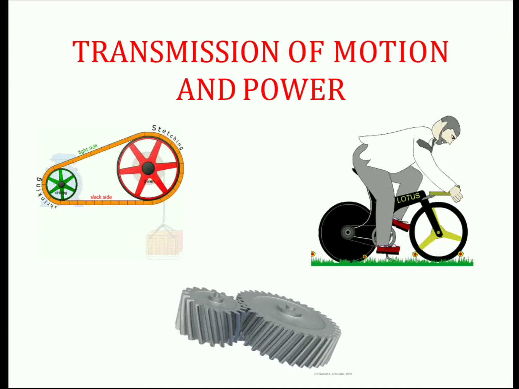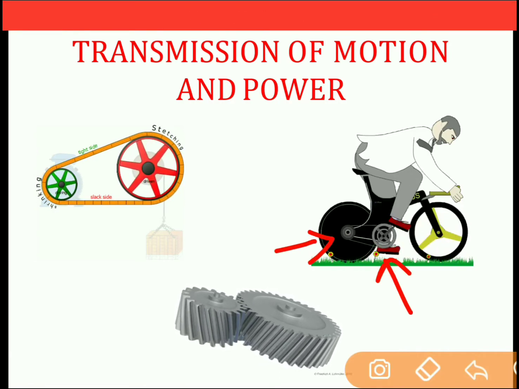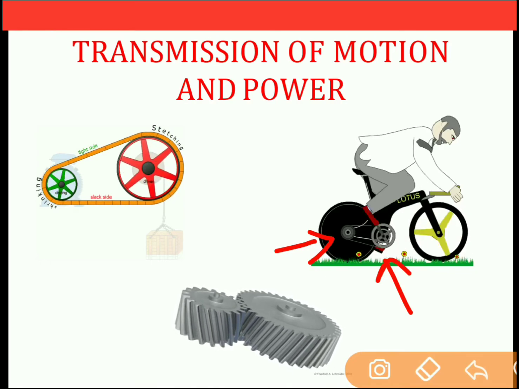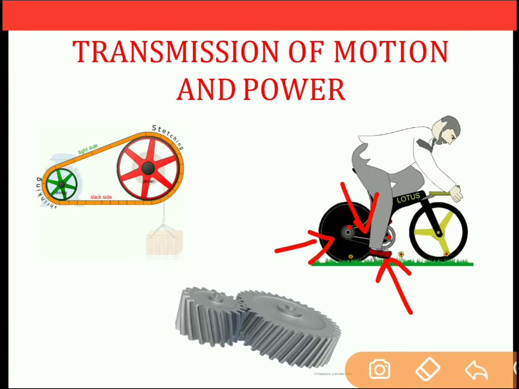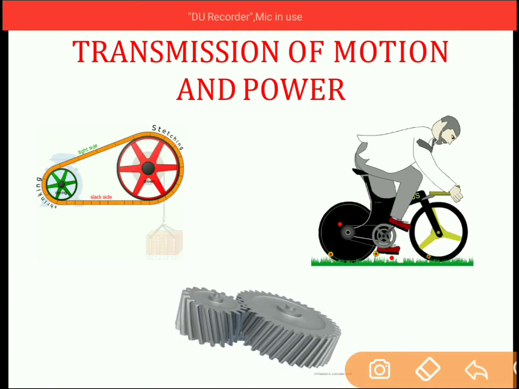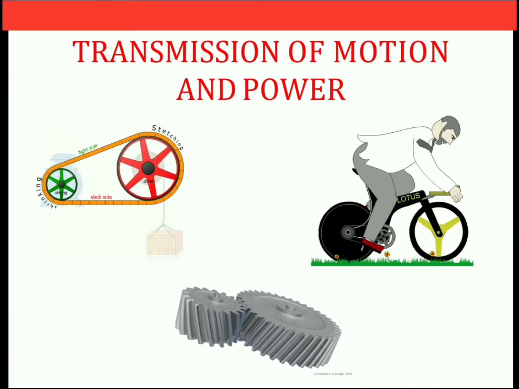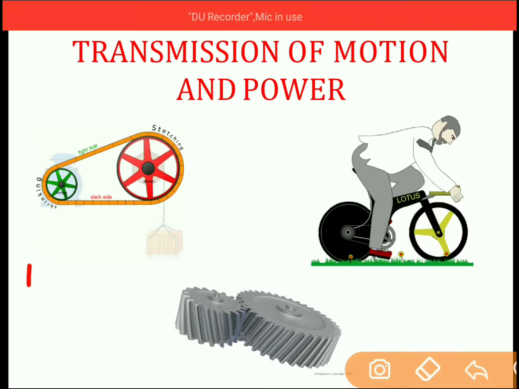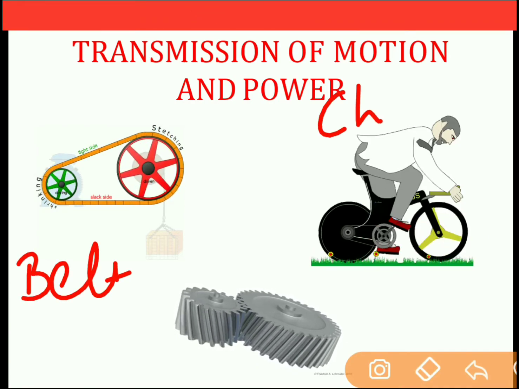Now to transmit the power from the pedal wheel to the back side of the wheel, we are using mechanical elements like driving sprocket, driven sprocket and chain. So in this case, the power is transmitted from driving sprocket to the driven sprocket with the help of chain drive. So first example is of belt drive and second example is of chain drive.